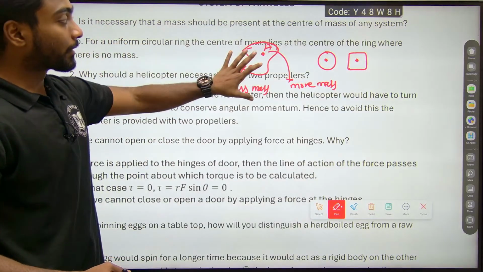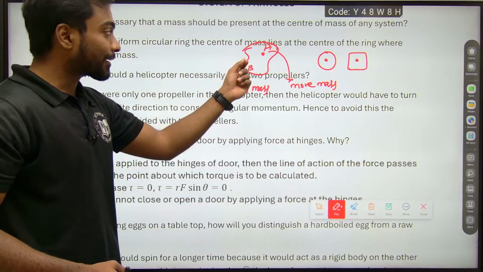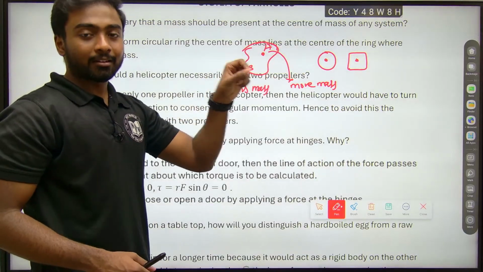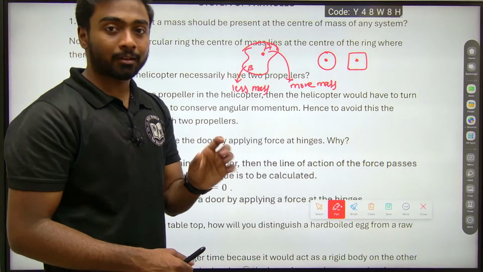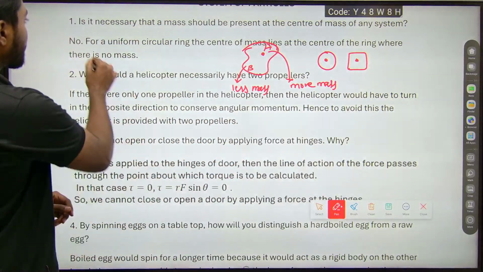When I talk about an irregular object, there is no geometric center that we consider as the center of mass. So the simple answer is no.